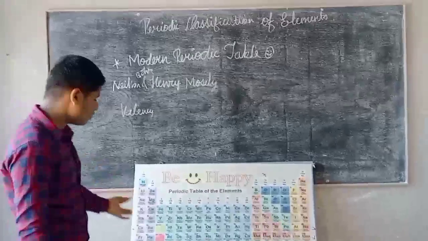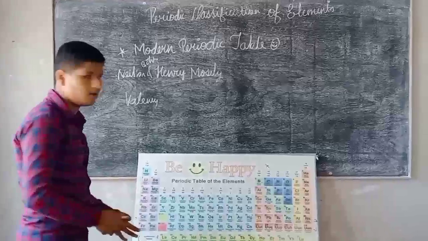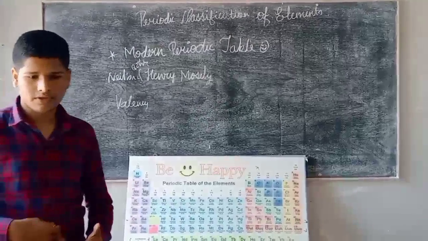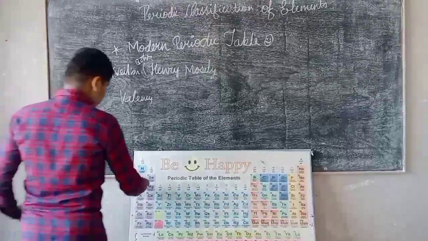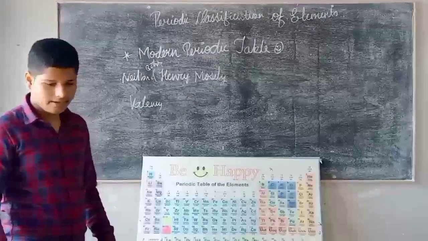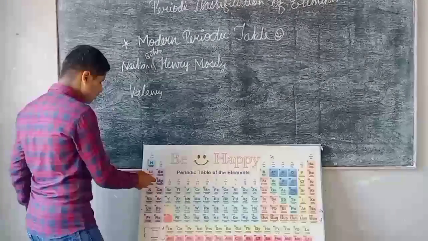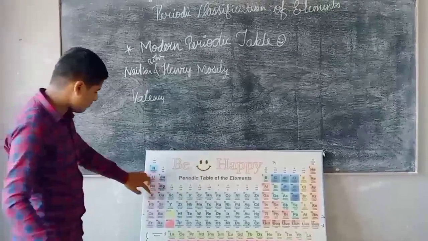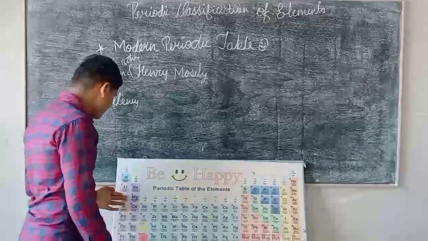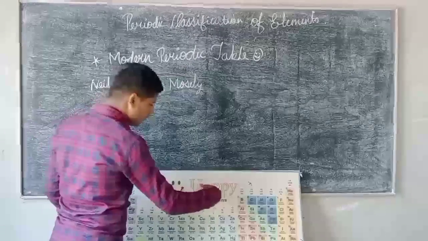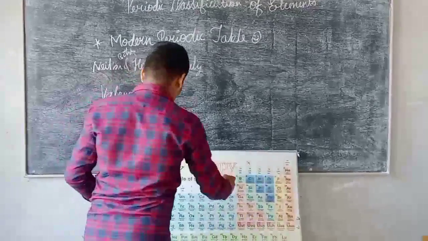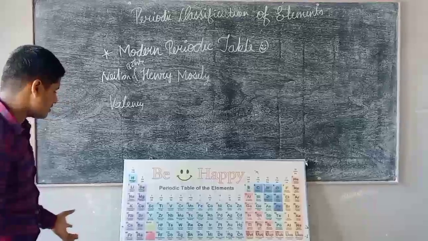Moving on to the next trend in the modern periodic table of periods, which is chemical reactivity, or we can say metallic character. As we go from left to right in the modern periodic table, the metallic character or chemical reactivity decreases. As we can see, sodium has only one valence electron and magnesium has 2.